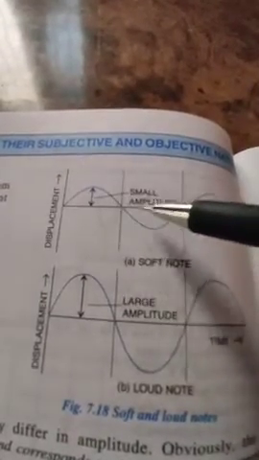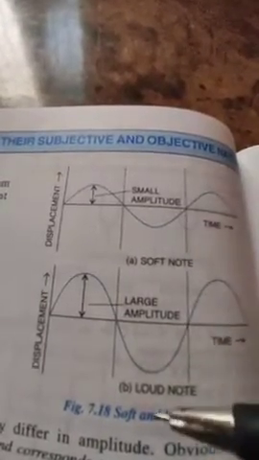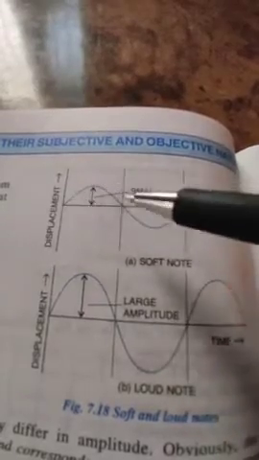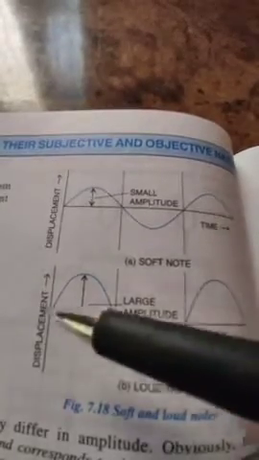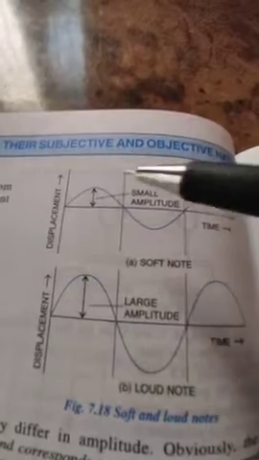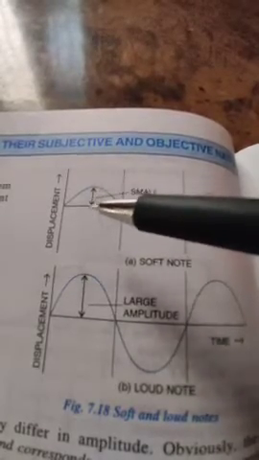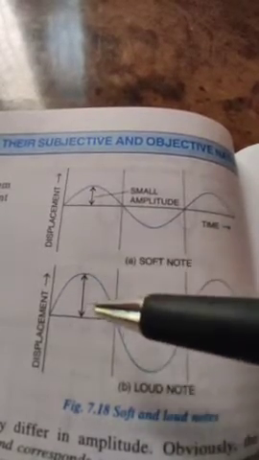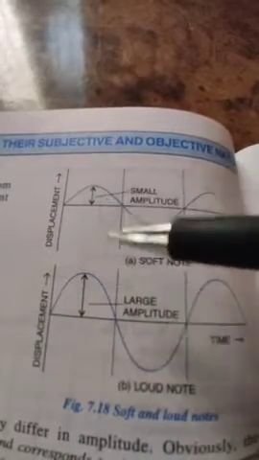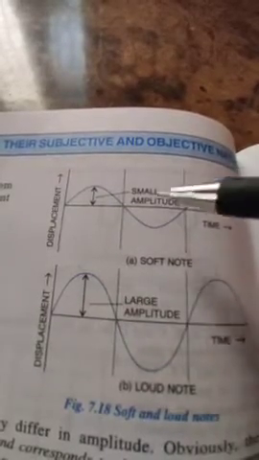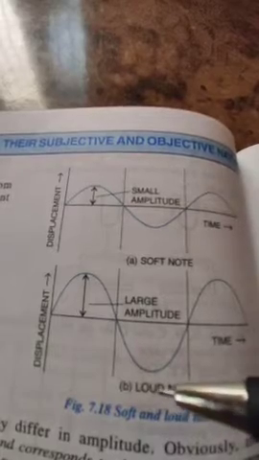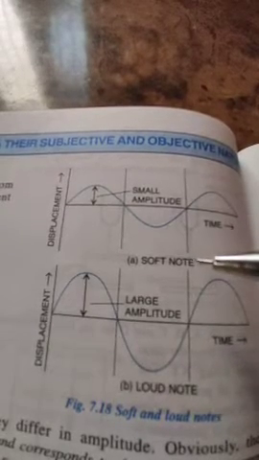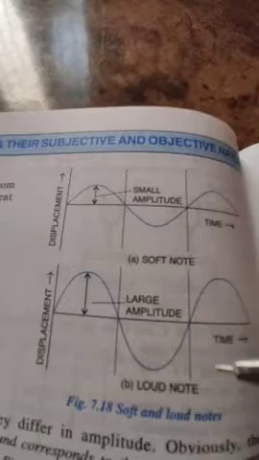In both graphs the frequency is the same, but the amplitude is less in this one. So this is the difference between the loud note and the soft note.